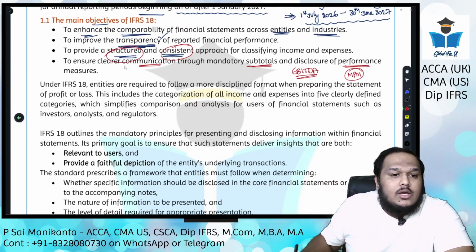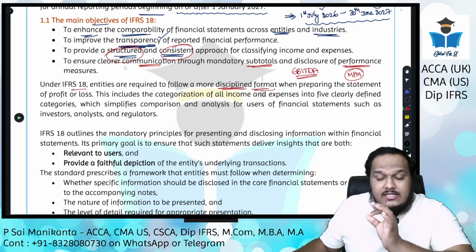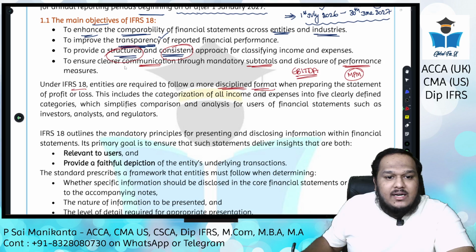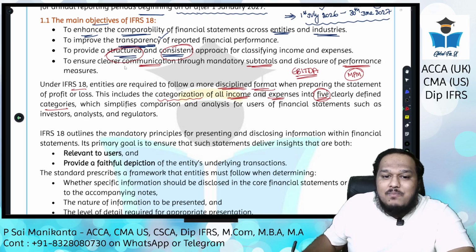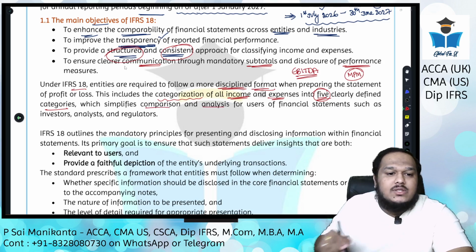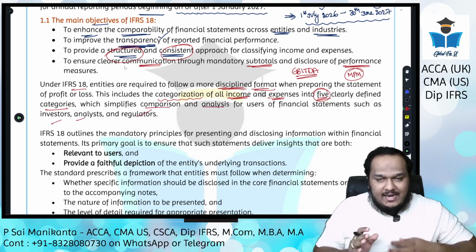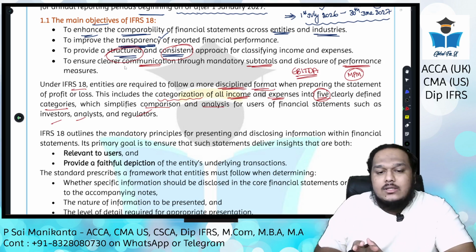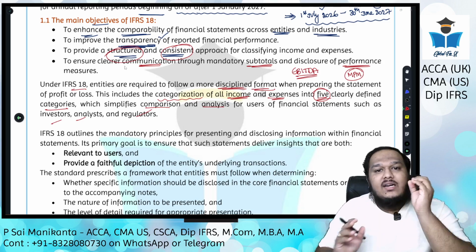So let's continue. Under IFRS 18, entities are required to follow a more disciplined, well-structured format when preparing the statement of P&L. This includes categorization of all incomes and expenses into 5 clearly defined categories, which simplifies comparison and analysis for the users such as investors, analysts, regulators, whoever is using the financial statements, mainly profit and loss. Now everybody knows which item is presented under which category.